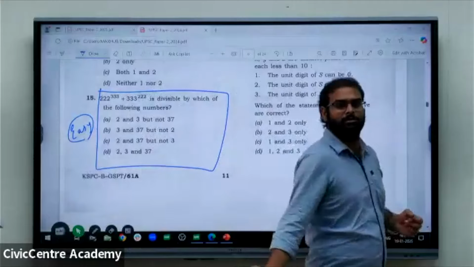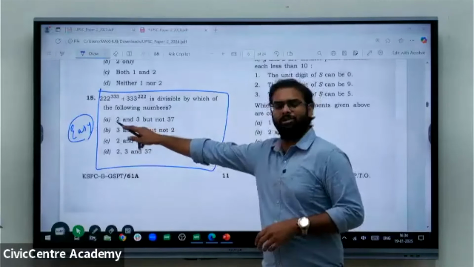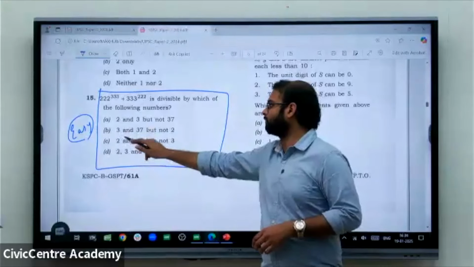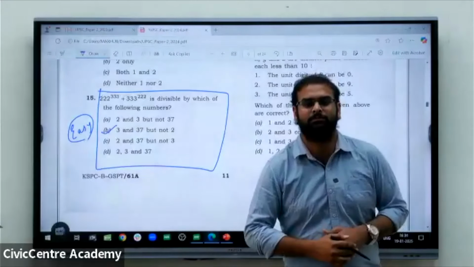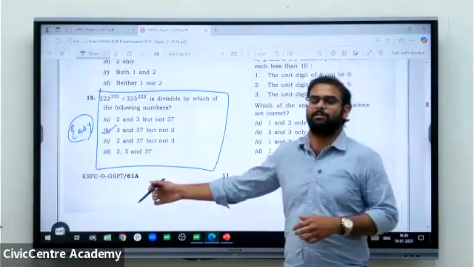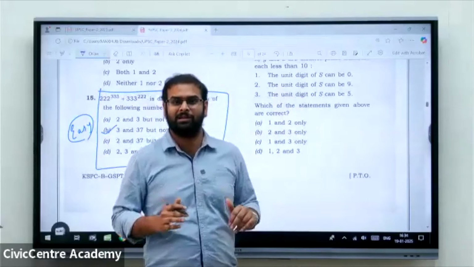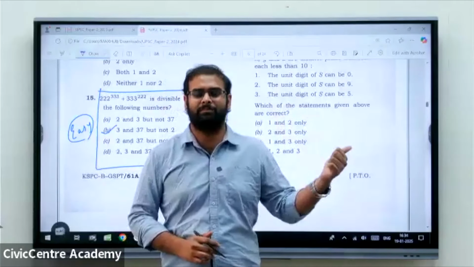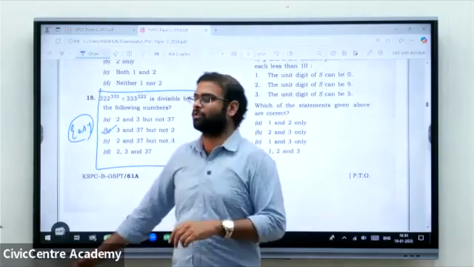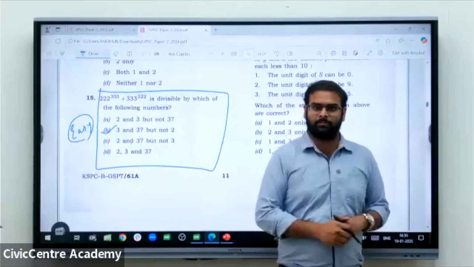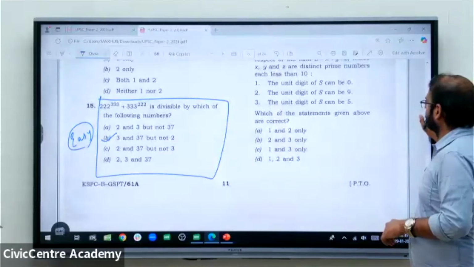Now look into the options. Here the option says it is divisible by 2. But this particular option, it is not at all divisible by 2 as per the option. So that is the answer. Here we have not calculated anything. We have only understood what is an even number and an odd number. Only 2 basic concepts, and we could solve this particular question. Next.